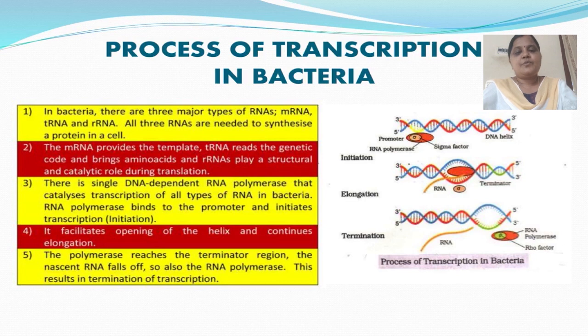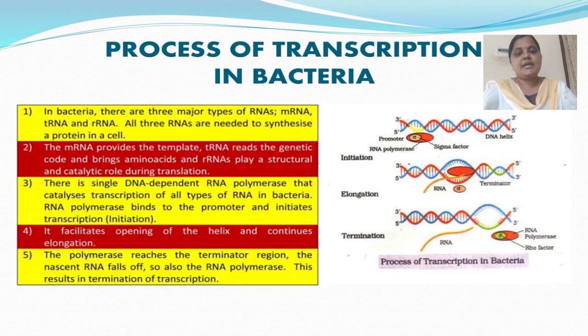Next is the process of transcription in bacteria. In bacteria, there are three major types of RNAs: mRNA, messenger RNA; tRNA, transfer RNA; and rRNA, ribosomal RNA.